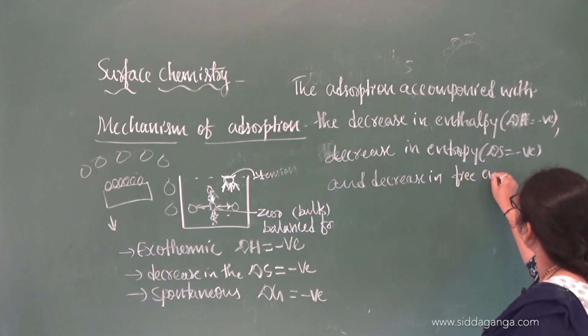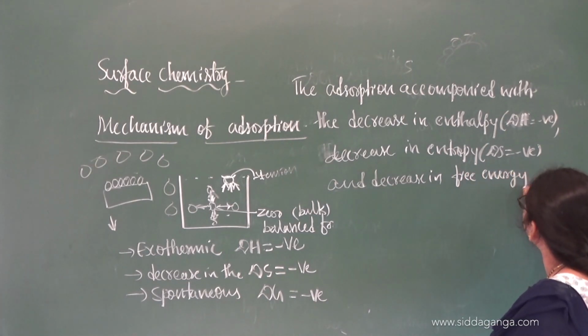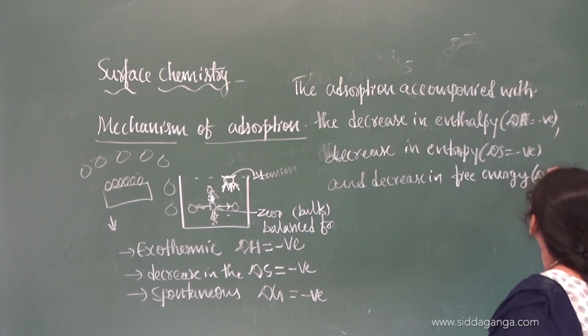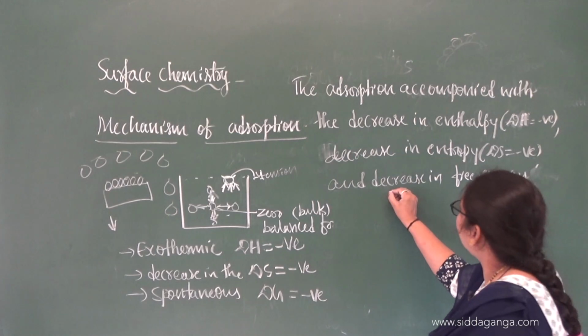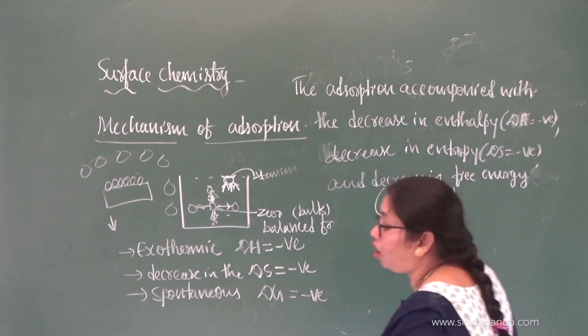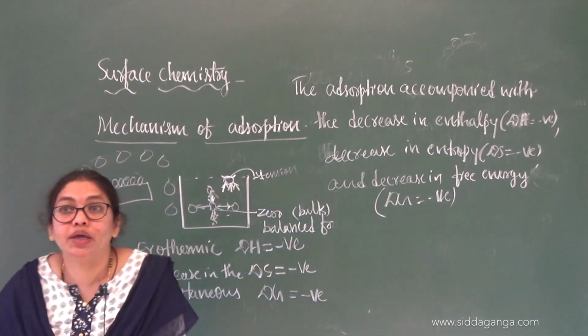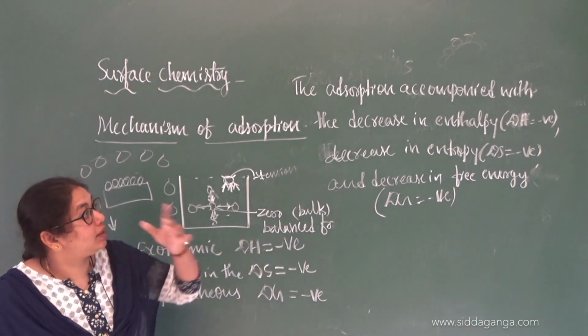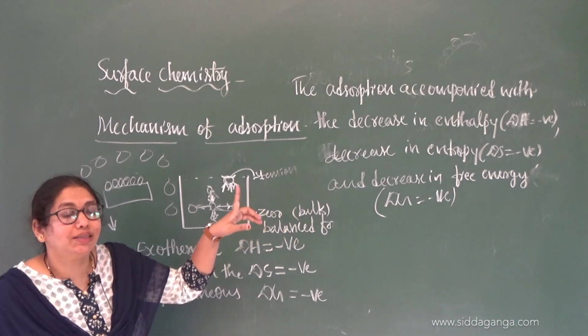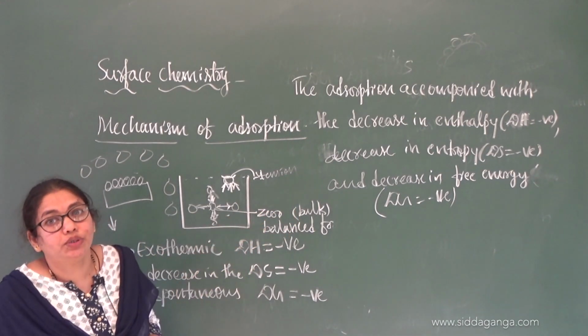How can you write that? Delta G is equal to negative. All are negative, whether it is delta S, delta G or delta H. That is the thermodynamics of adsorption.